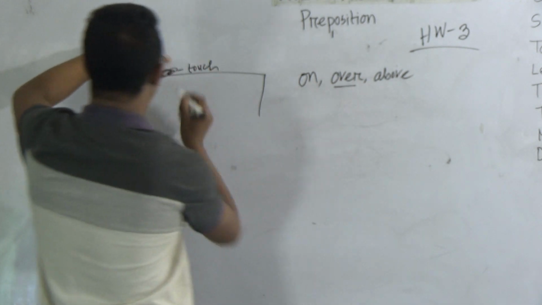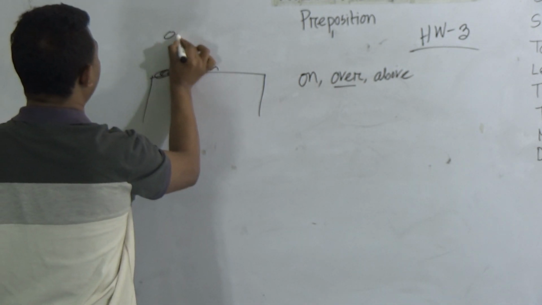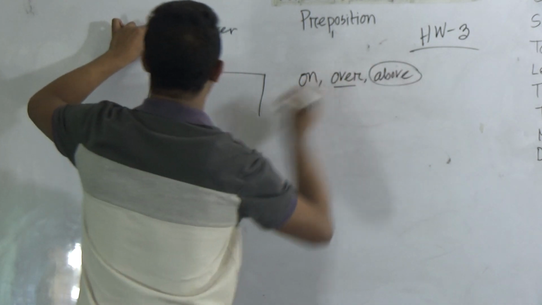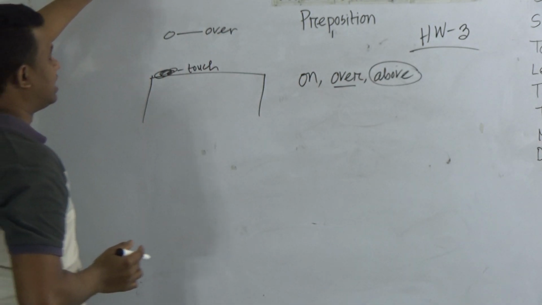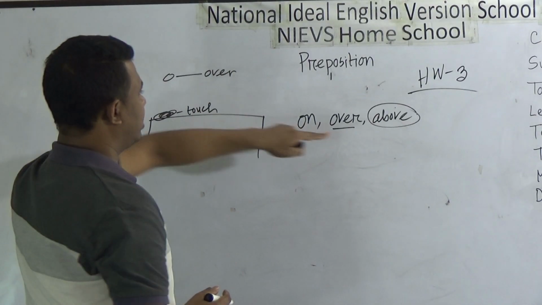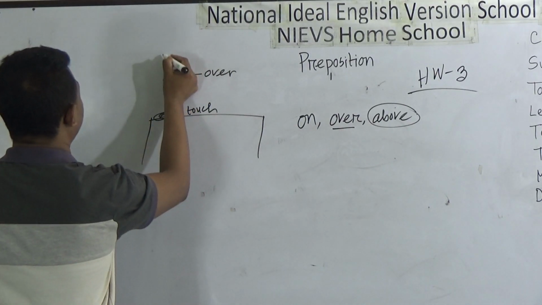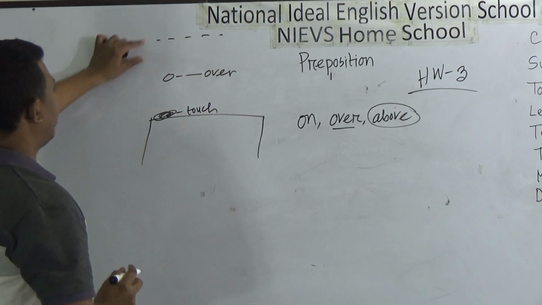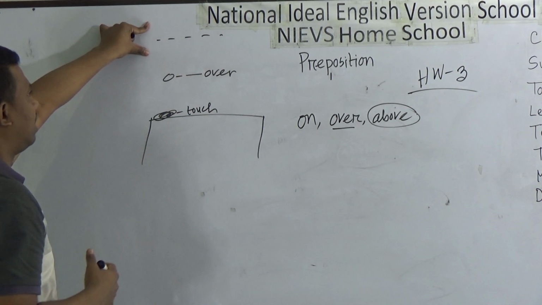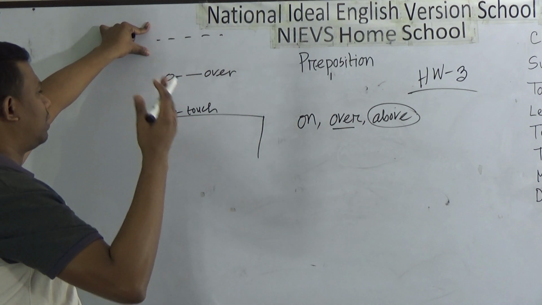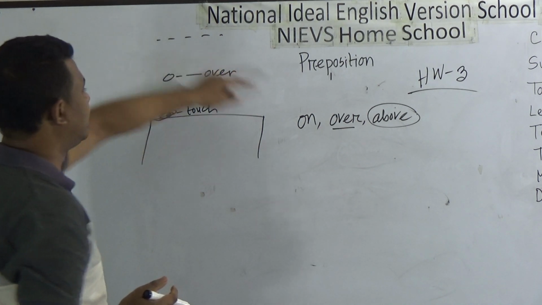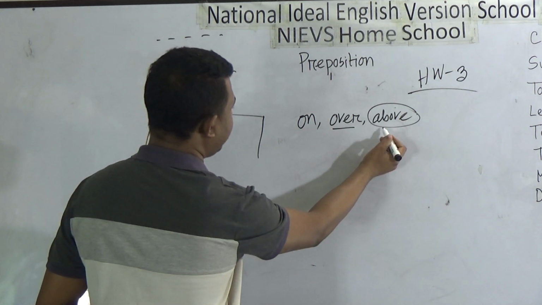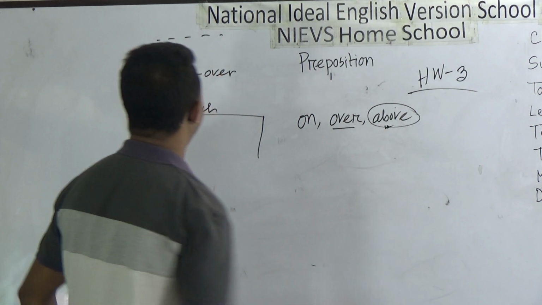Then over, when the thing is at quite a distance, that is over. And when that thing is too much space in the upper side, in that case we will have to use above. Okay, that means such as birds or aeroplanes which fly over above our head. Okay, in that case, for making understand too much distance we can use above.